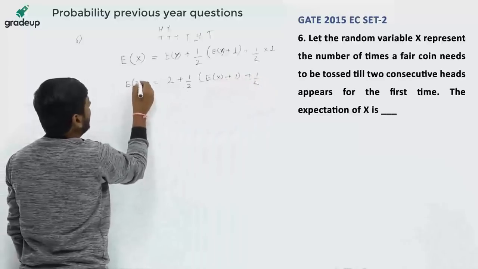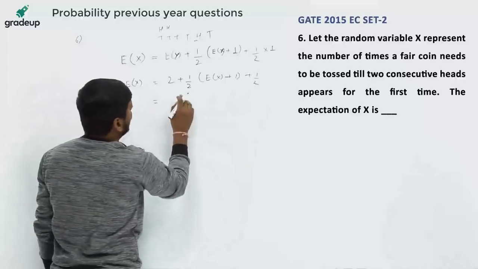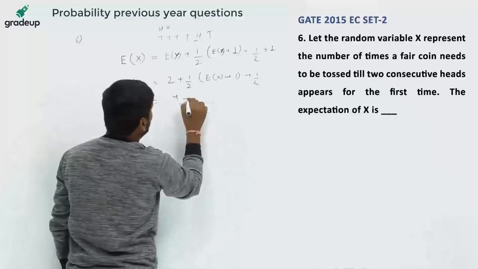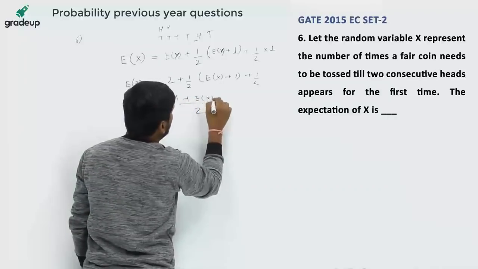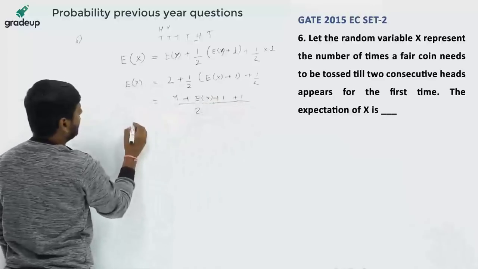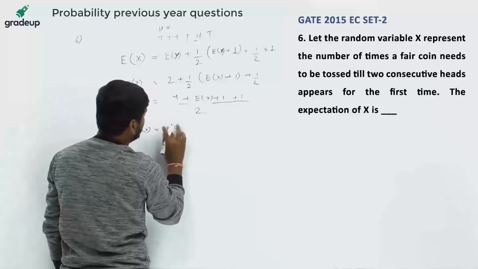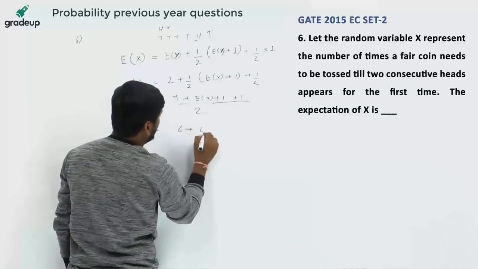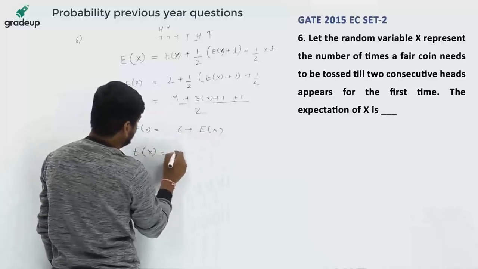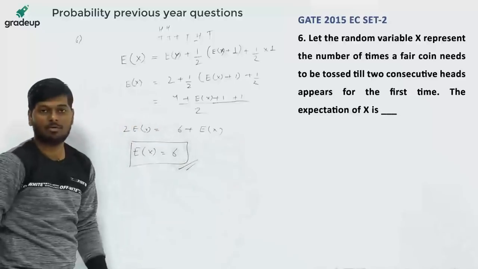and this is equal to E(X). Now let's solve this linear algebraic equation. We get, taking LCM as 2, 4 plus E(X) plus 1 plus 1. 2 will be multiplied here, we get 2E(X) equal to 6 plus E(X), or E(X) is equal to 6. So the mean is equal to 6.